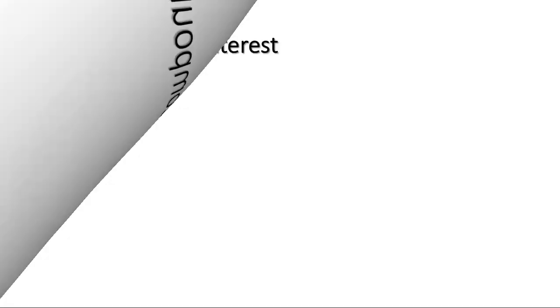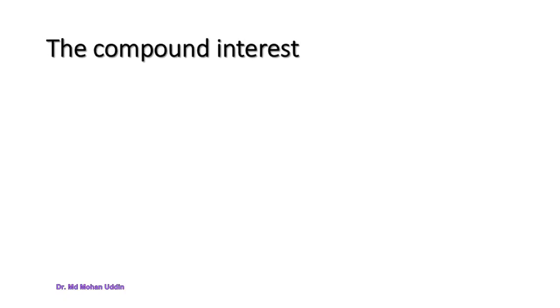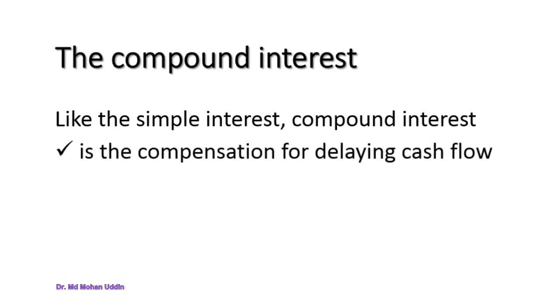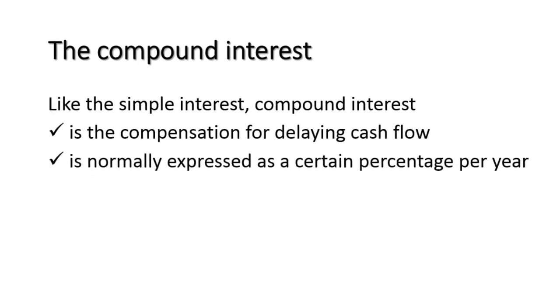Let's start. Compound interest is different from simple interest. But before going to the differences, let us see how these two are similar. Like simple interest, compound interest is the compensation for delaying cash flow. So this is also the compensation rate. That means instead of getting the cash today, if you are asked to get it after 1 year, how much extra do you want? That is the interest. And compound interest is the same thing, also expressed as a certain percentage per year.